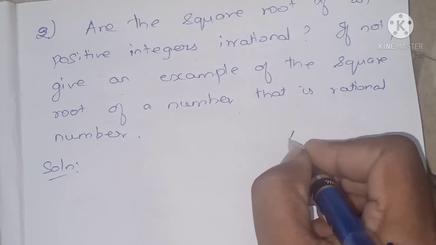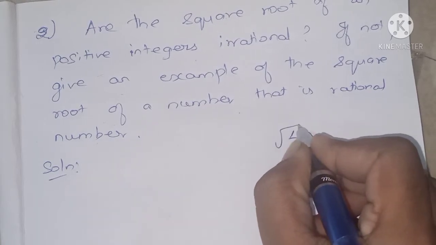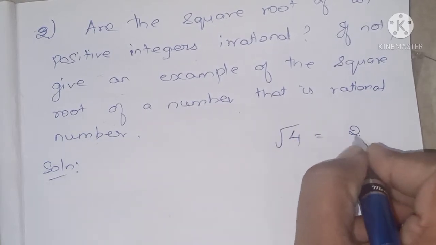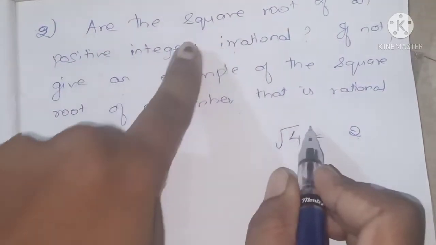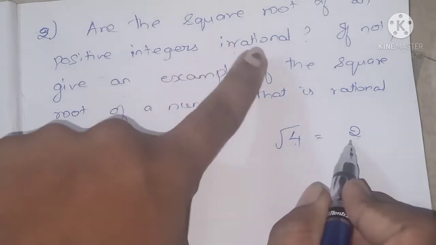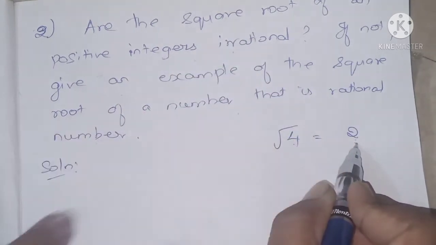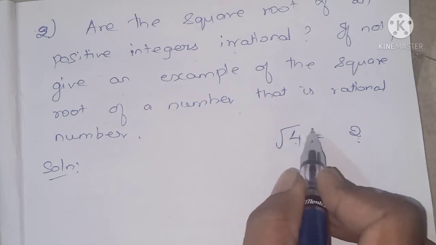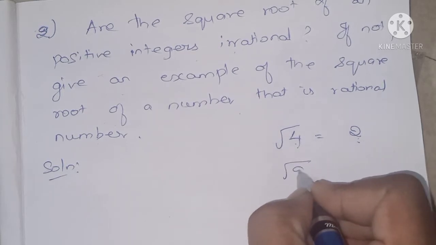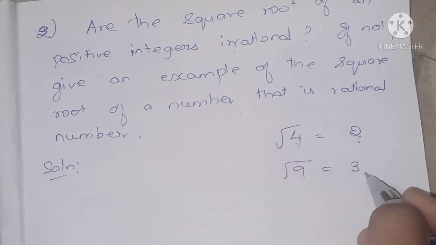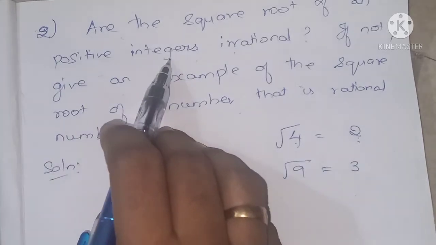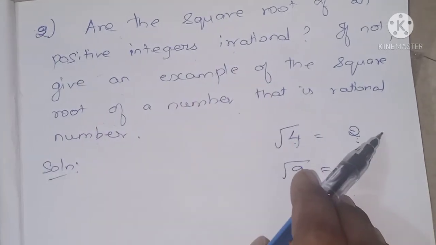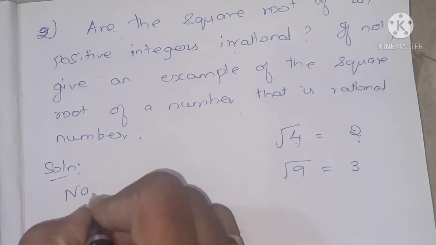Okay, you just consider the number 4. If I take the square root of 4, it is equal to 2. But 2 is not an irrational value. So the square root of all positive integers is not irrational. This is a best example. The square root of 4 is equal to 2 and the square root of 9 is equal to 3, where 2 and 3 are not irrational numbers. But in the question it is asked, are the square roots of all positive integers irrational? No. So the answer is no.